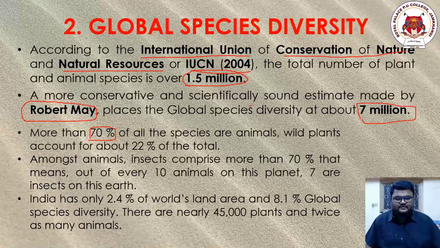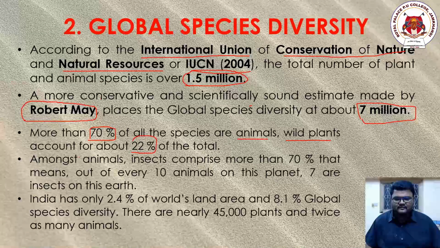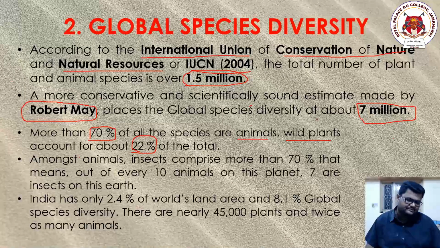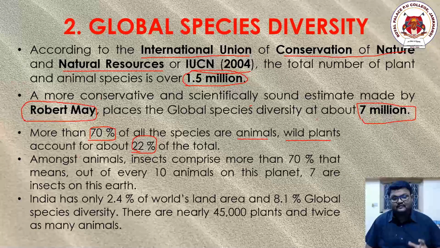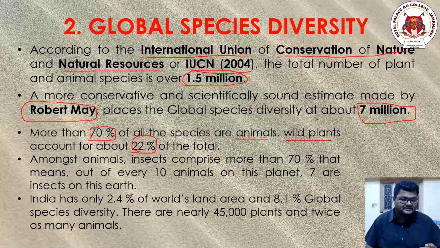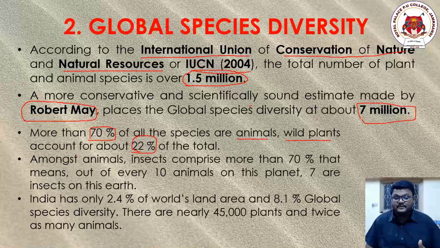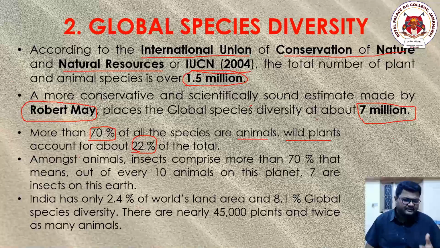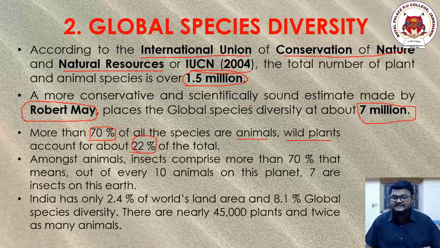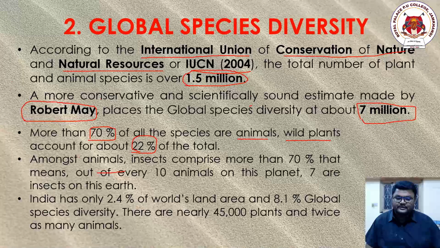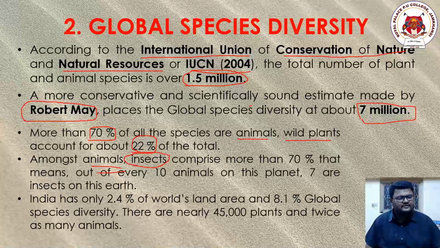Around 70% of all the species are animals. Wild plants carry about 22% of the entire section of 7 million. So out of 7 million, around 70% of the species are animals only, and the next portion is about 22%. Someone asks a question: Sir, 70 plus 22 becomes 92, what about the remaining 8%? The remaining 8% you can think of as microorganisms, or organisms that are not yet discovered. Okay, now coming to the next point, amongst the animals, insects play an important role. This is very much important.